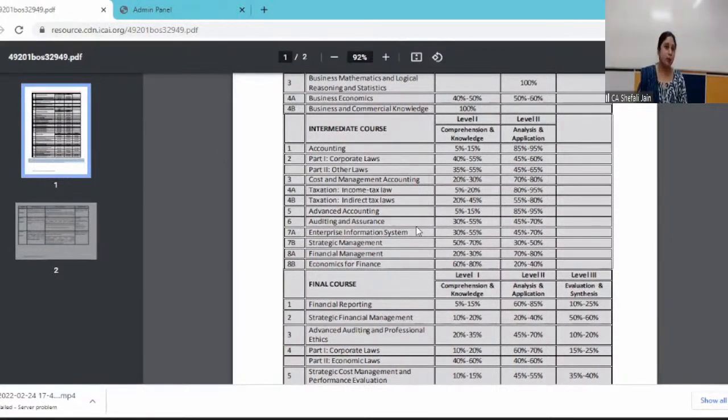But another skill being tested at the intermediate level is application and analysis-based questions. What it implies is that you will be given a situation, a small scenario, or a small application of a particular provision, and you have to apply that provision to that situation and derive the answer. For example, if you are asked whether a particular transaction or an activity amounts to supply or not, you know the definition of supply very well. If I ask you to reproduce or explain the supply, you can easily write it.